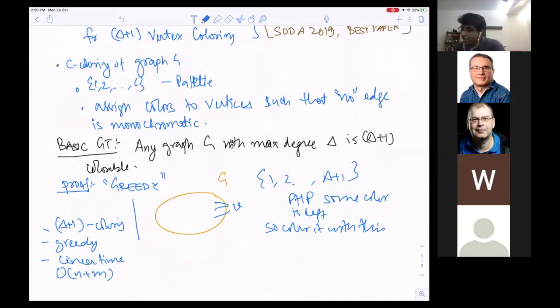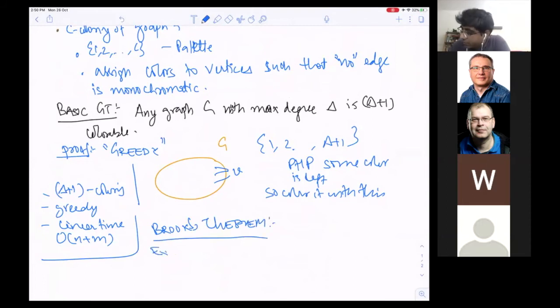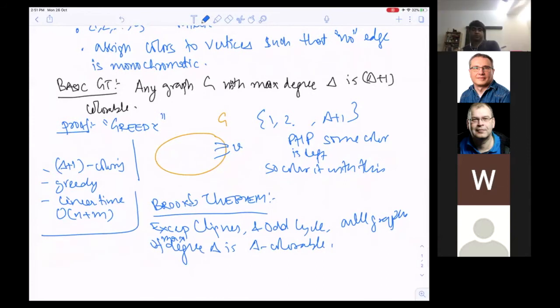Excellent. In fact, if you know Brooks' theorem, it says that except for cliques and odd cycles, all graphs of maximum degree delta are delta colorable. I'm not going to prove this, but for us this is enough.